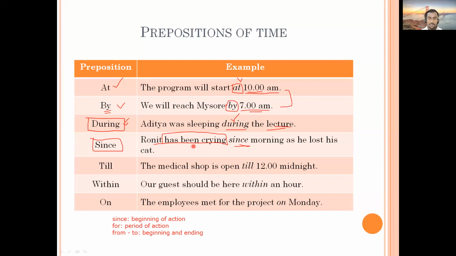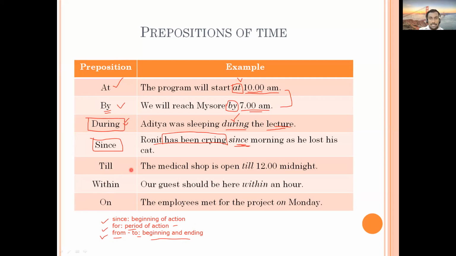So the beginning of this activity is given with the word since. But if it is for, let's say, for 10 days, for 1 month, for 1 year, here you are getting a period. You are not getting the starting time of the action, but how long that action was going on. That period you get with the word for. And from and to, maybe from 10 a.m. to 12 p.m., from beginning to ending, you get the time with from and to. This way these three words can be used as prepositions.